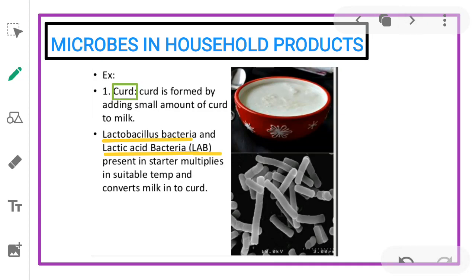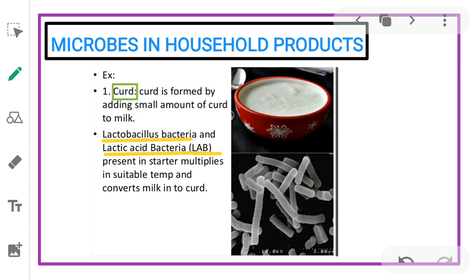Now, microbes in household products. For example, curd is formed by adding a small amount of curd to milk. So, a common example is the production of curd from milk. Microorganisms such as Lactobacillus and lactic acid bacteria present in the starter multiply at a suitable temperature and convert milk into curd. During growth, the lactic acid bacteria produce acids that coagulate and partially digest the milk proteins.